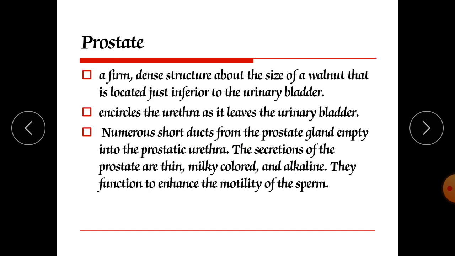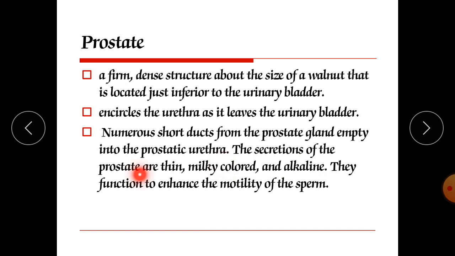Now next is the prostate gland. It is a firm, dense structure about the size of a walnut, near about 4 centimeters in width and 3 centimeters from top to bottom. It encircles the urethra as it leaves the urinary bladder. The numerous short ducts from the prostate gland empty into the prostatic urethra.